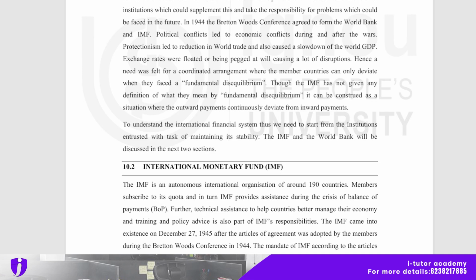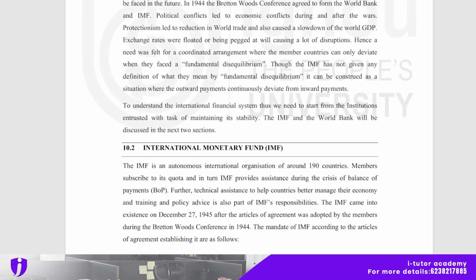Protectionism led to a reduction in world trade and also caused a slowdown of the world GDP. Exchange rates were floated or pegged at will, causing a lot of disruptions. Hence, a need was felt for coordinated arrangements where member countries can only deviate when they face a fundamental disequilibrium. Though the IMF has not given any definition of what they mean by fundamental disequilibrium, it can be construed as a situation where outward payments continuously deviate from inward payments.